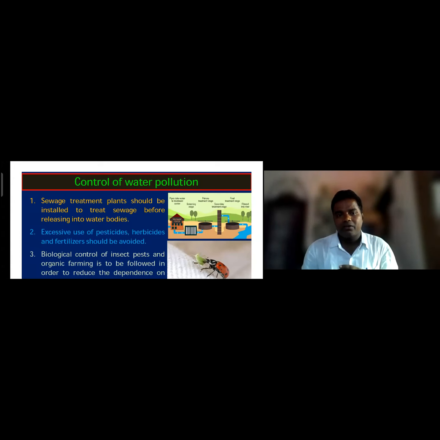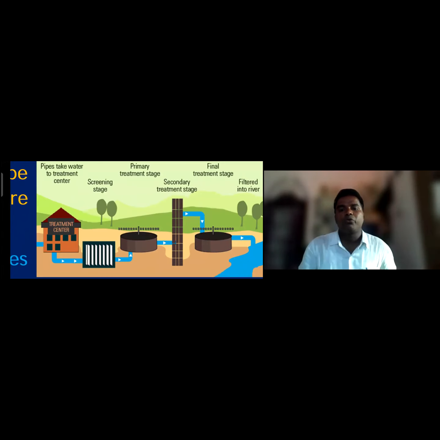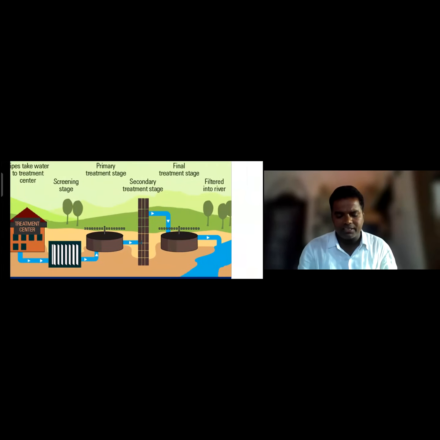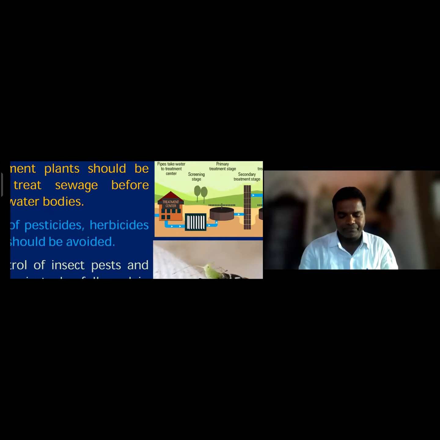Before the water is released into the pond, sewage treatment must take place. In a treatment center, the water goes through a screening stage, a primary stage, a secondary stage, and a final stage. The water is purified, and then it enters the river. This is one of the stages of sewage treatment.